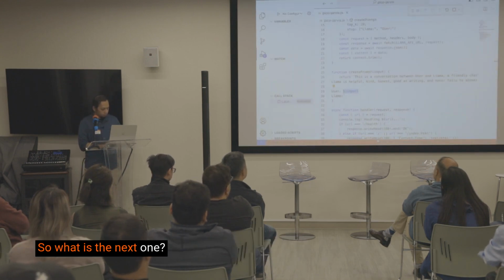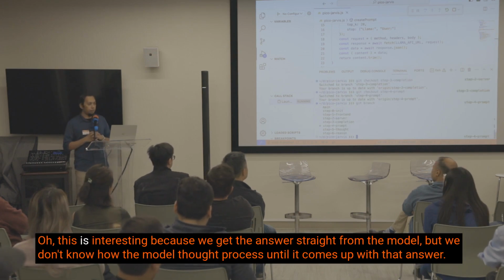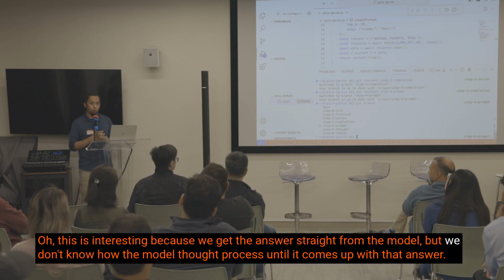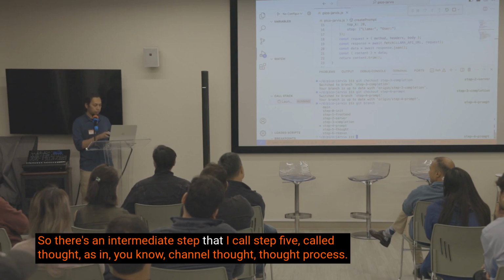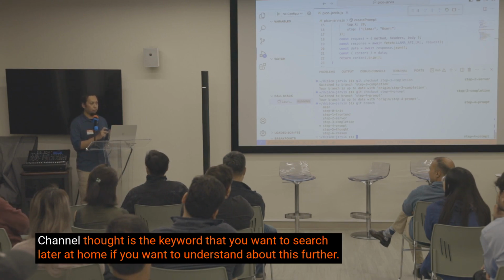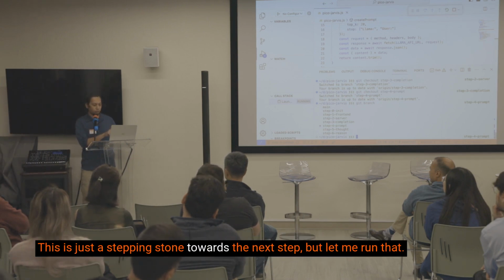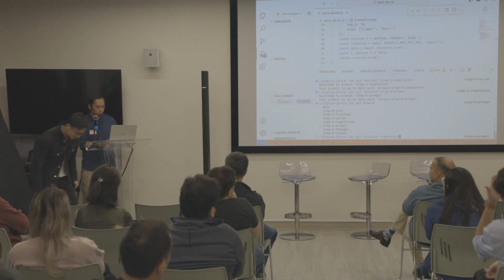So what is the next one? Oh, this is interesting because we get the answer straight from the model, but we don't know the model's thought process until it comes up with that answer. So there's an intermediate step that I call step 5, called thought, as in chain of thought. Chain of thought is the keyword that you want to search later at home if you want to understand this further. This is just a stepping stone towards the next step. But let me run that.